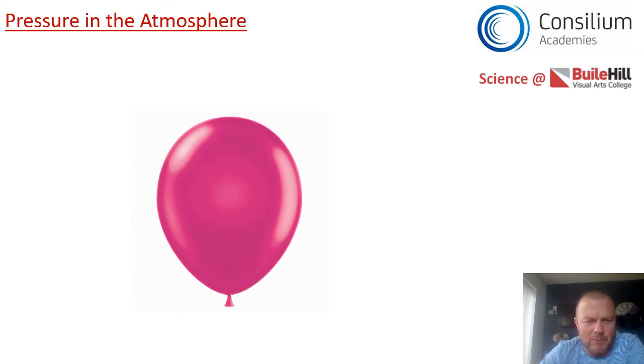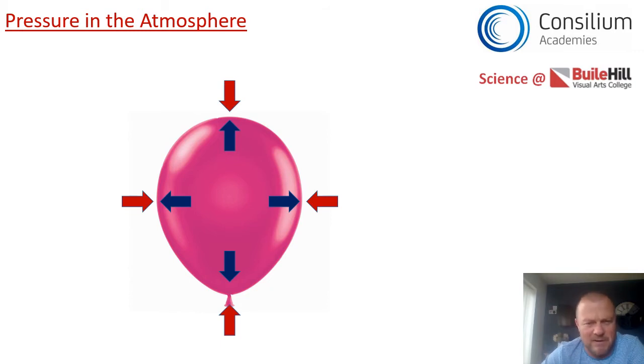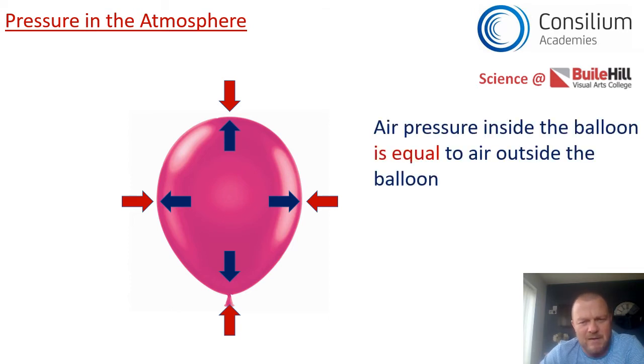So let's think about a balloon, and you blow up this balloon. And if you blow up that balloon, there's air inside it. And that air, the particles of that air, are pushing against the balloon and they're keeping it inflated. But the balloon keeps its shape, doesn't it? And the reason it keeps its shape is because there's air on the outside of that balloon. And that air is pushing with the same pressure as the air on the inside. So therefore, if the air pressure inside the balloon is equal to the air outside the balloon, it's going to keep its shape.